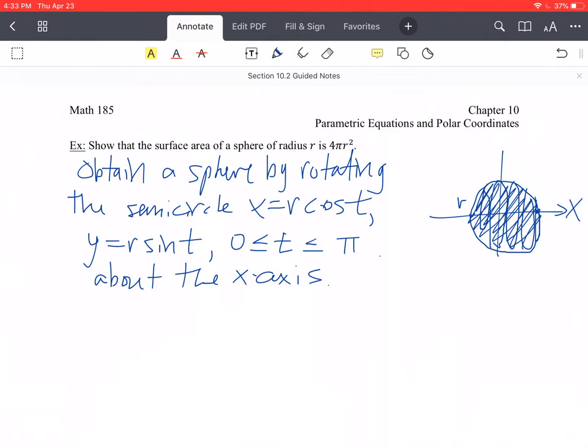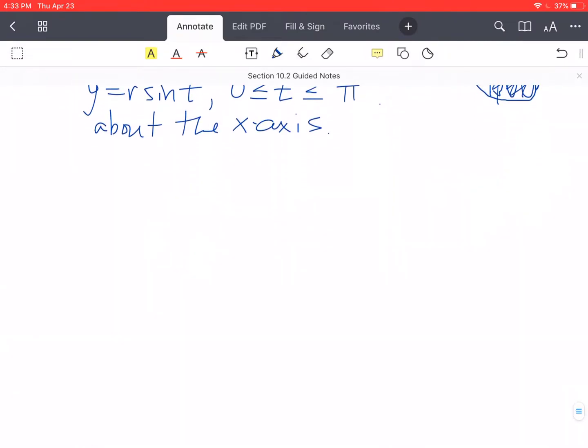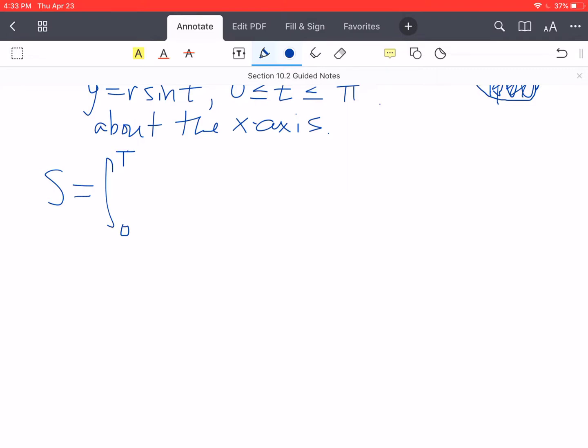Let's set up the formula for surface area. You can refer to it from the previous page. S equals the integral from 0 to pi of 2 pi y, where y in this case is r sine of t, times the square root of dx dt squared plus dy dt squared.